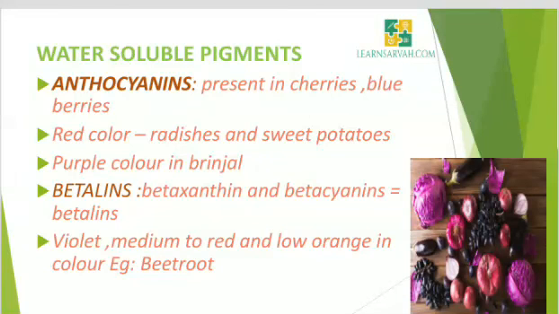Next one is water soluble pigments. They are soluble in water. These pigments are called flavonoids. Flavonoids are classified into anthocyanins and anthoxanthins. Anthocyanins are colored from red to purple. The anthoxanthins are colorless or white.